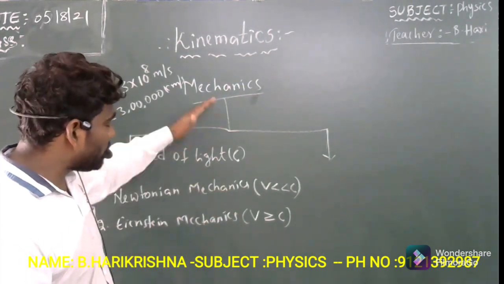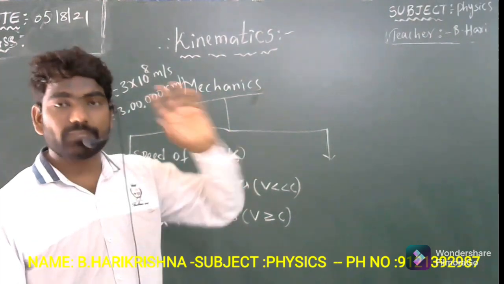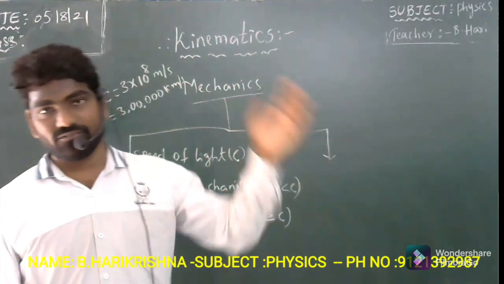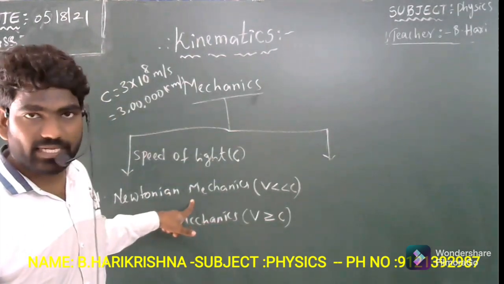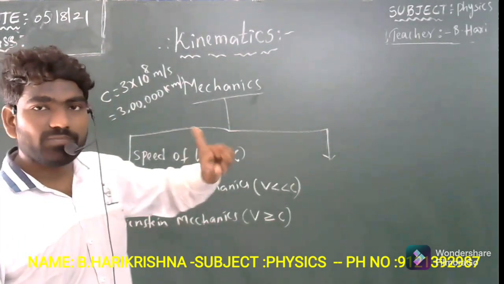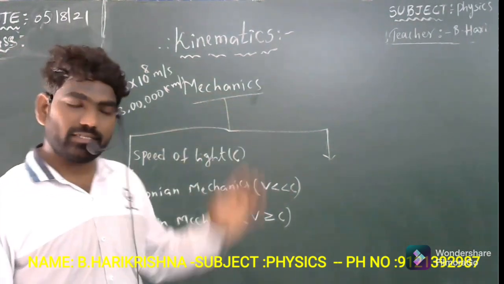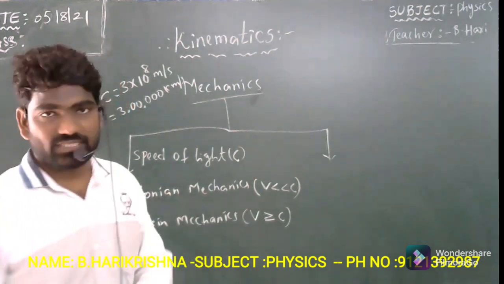This classification of mechanics is based upon the speed of the object compared with the speed of light. If the speed of the object is very, very much less than the speed of light, it comes under Newtonian mechanics. If the speed of the object is greater than or equal to the speed of light, it comes under Einstein mechanics.